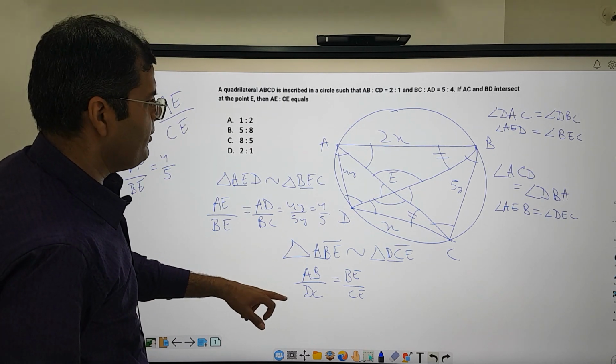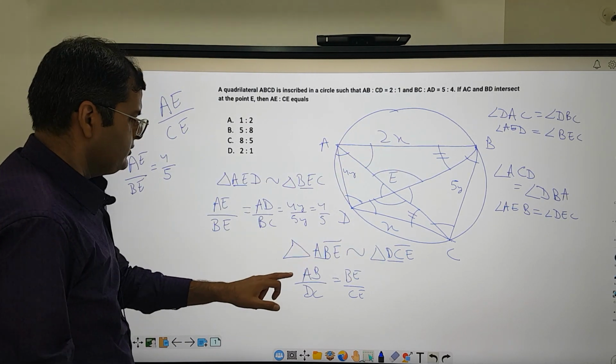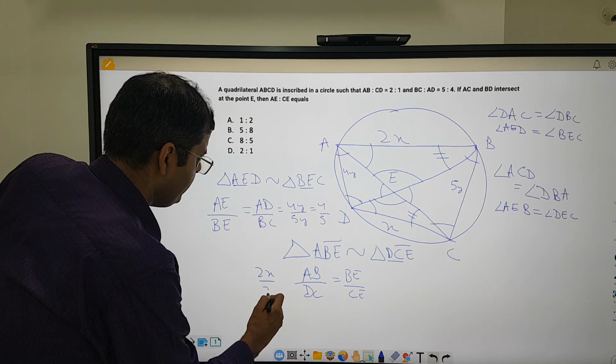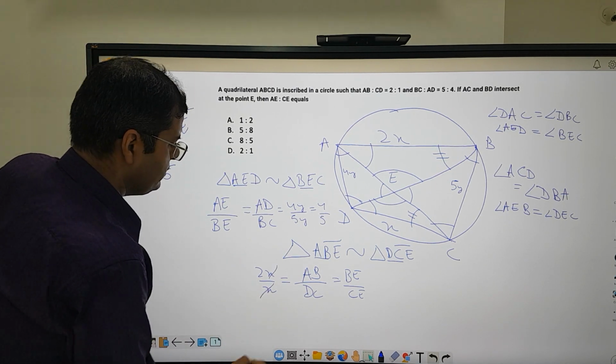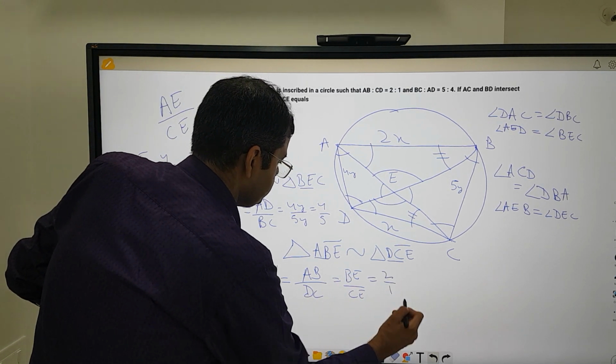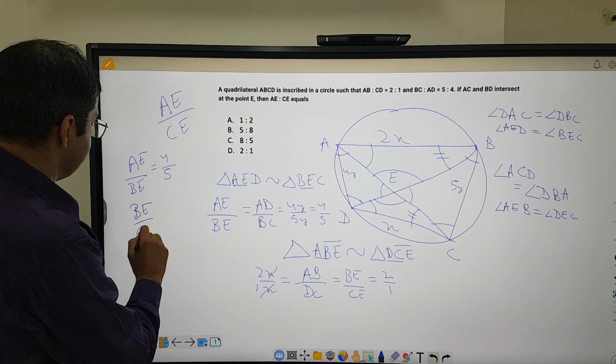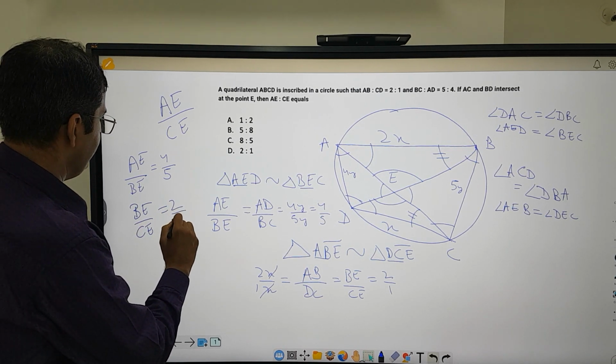Okay, so AB upon DC is what? AB is 2x, DC is x. So this is nothing but 2x upon x. So x goes away, so this is 2 by 1. So BE upon CE is 2 by 1.